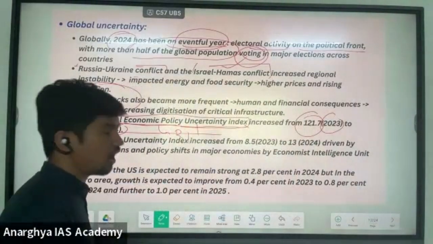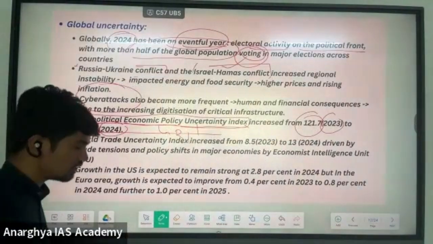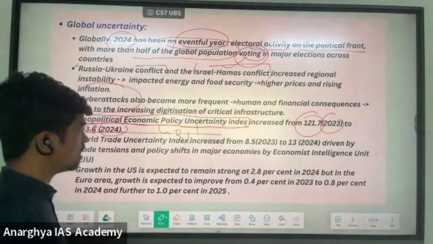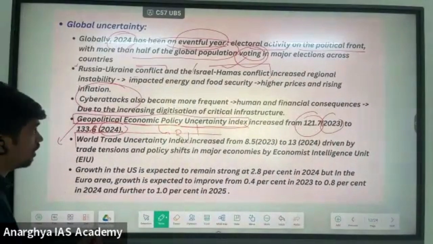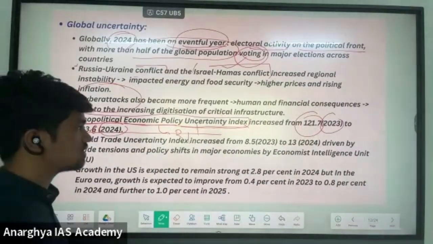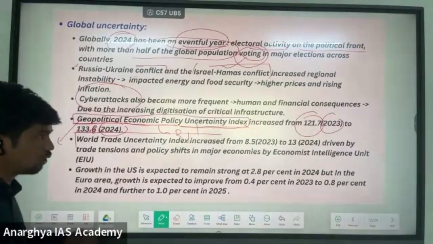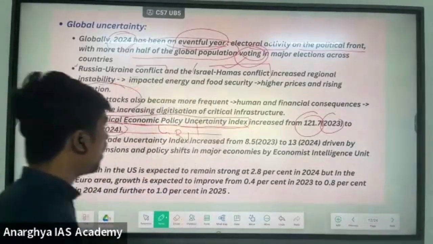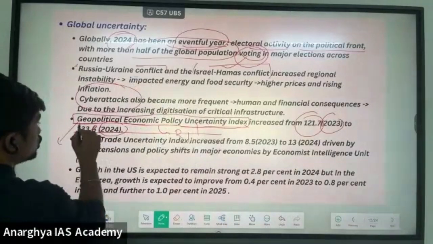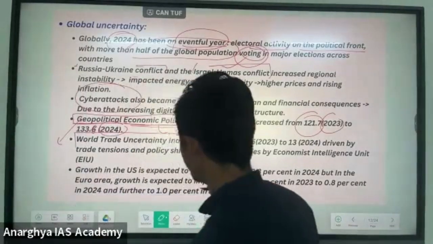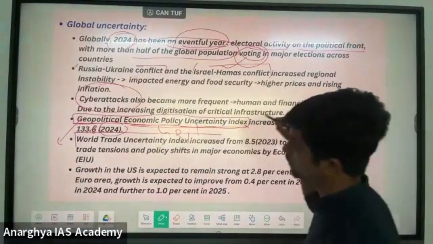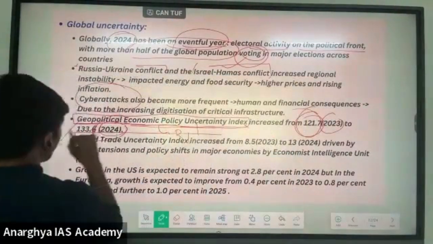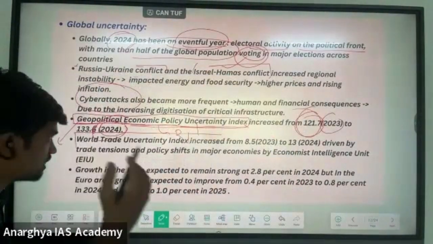While writing answers, essays, and GS mains answers, you cannot just say "because of the global uncertainty." You have to mention these kinds of indexes. It will give more power to your answers. Geopolitical economic policy uncertainty has increased from 121 to 133 in 2024, and it is the research work of many researchers.